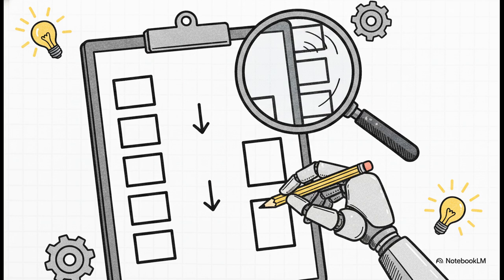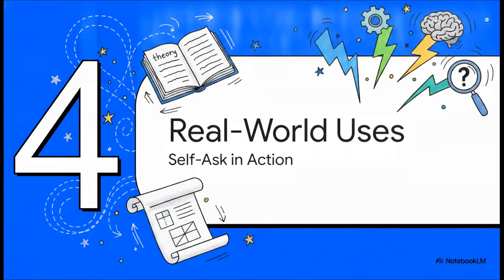So you show the AI this pattern with a few examples, and then you just append your actual question at the very end with, "Are follow-up questions needed here?" When the AI starts generating its response, it's going to mimic this exact structure. It entirely stops guessing and starts actually investigating. So we have the theory down and we have our template. Let's move right into Section 4, Real-World Applications.